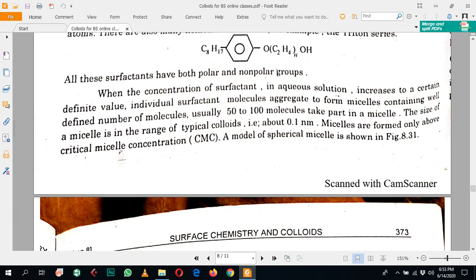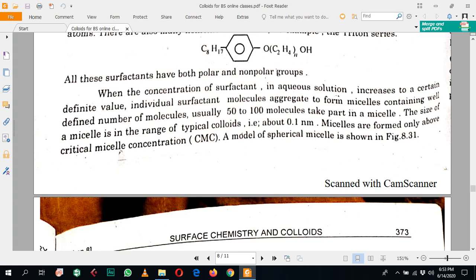They combine in such a way that they form micelles containing a well-defined number of molecules. Usually 50 to 100 molecules take part in a micelle. So mostly 50 to 100 molecules aggregate to form micelles,